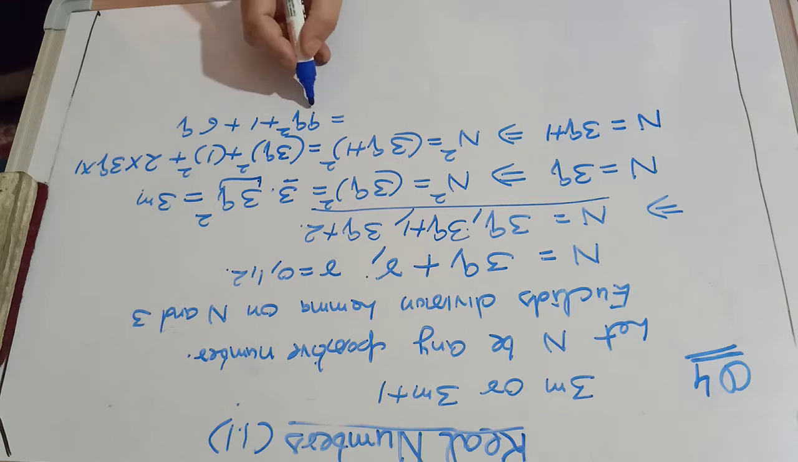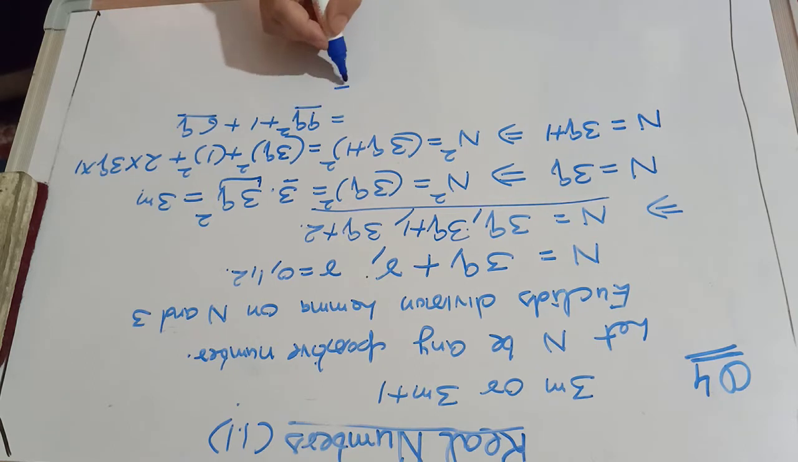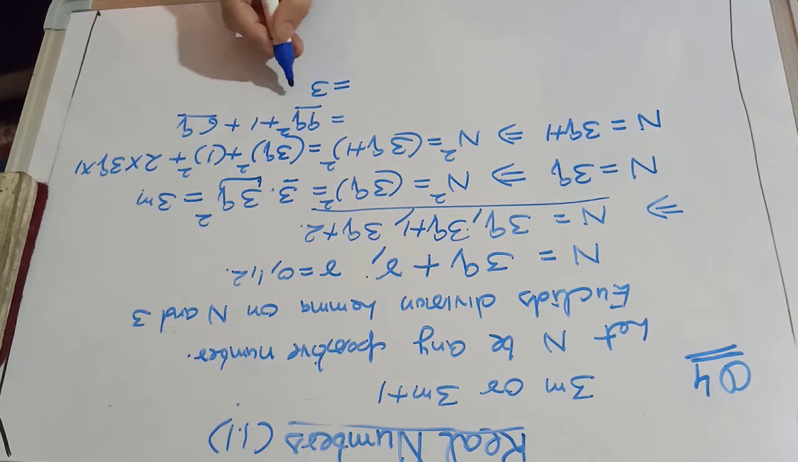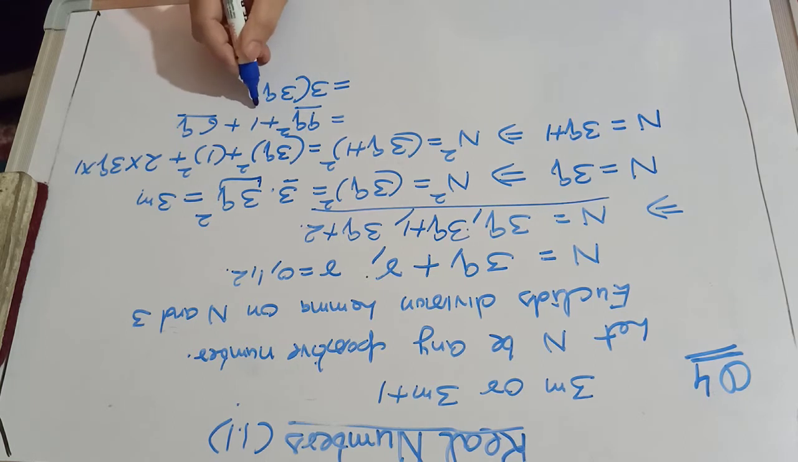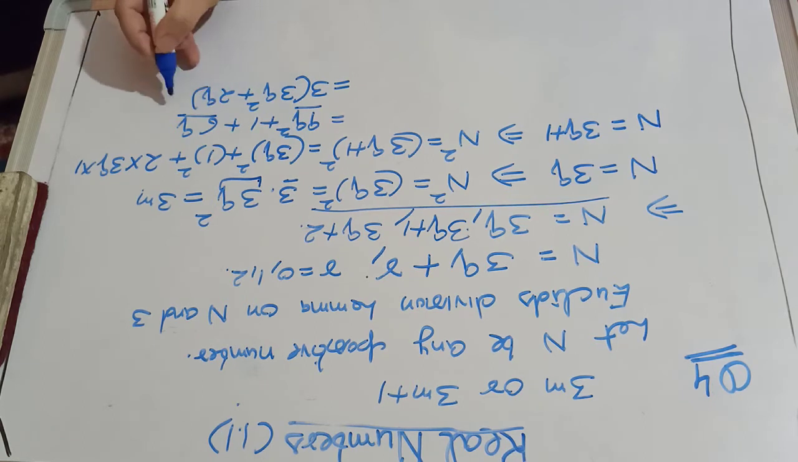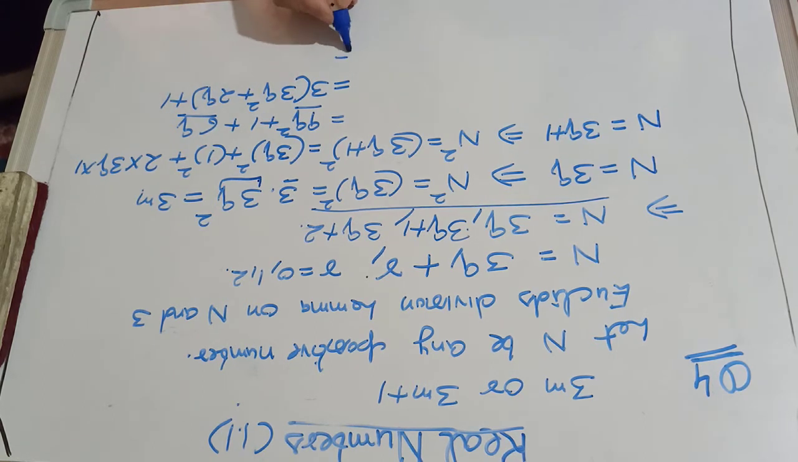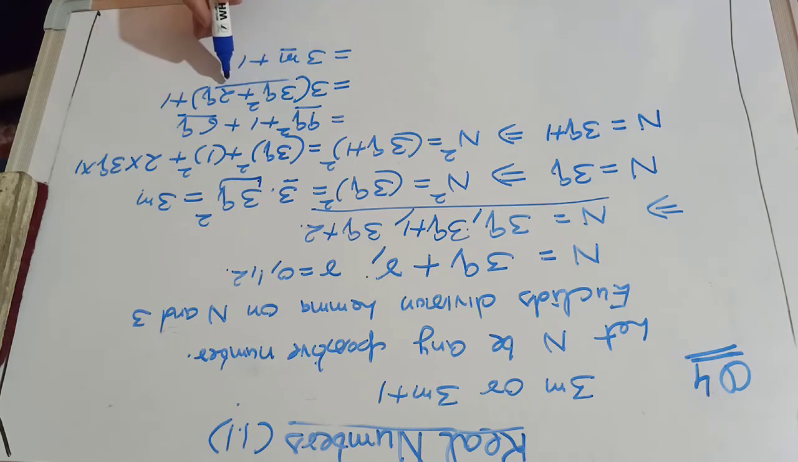Clear? Just writing the first two terms combined and taking 3 out, it will be 3q square. 3 2s are 6, plus 1. Means it can be written as 3m plus 1, where m we have taken as 3q square plus 2q.